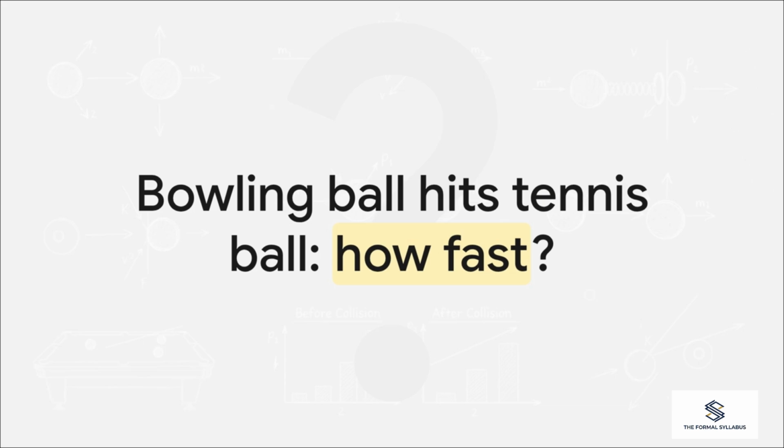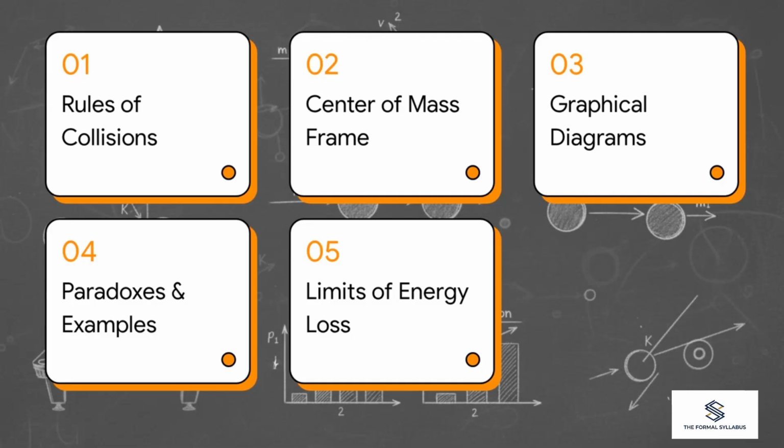What actually happens? Well, your gut intuition might tell you the tennis ball just kind of gets pushed along at the bowling ball's speed, but no way. As you'll see, the tiny tennis ball doesn't just match the bowling ball's speed, it absolutely doubles it. So how does that work? Let's figure it out. Here is our agenda for today.